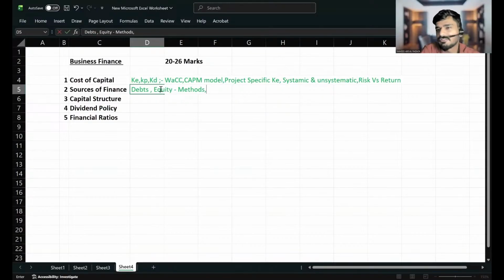I can tell you. The difference between reserves and retained earnings is that both are profit kept aside, but reserves are profit kept aside for a specific thing, maybe to give salary or something. If you are keeping the profit aside for a specific thing, then it is called reserves. If you are keeping the profit aside generally, it is called retained earnings, right?